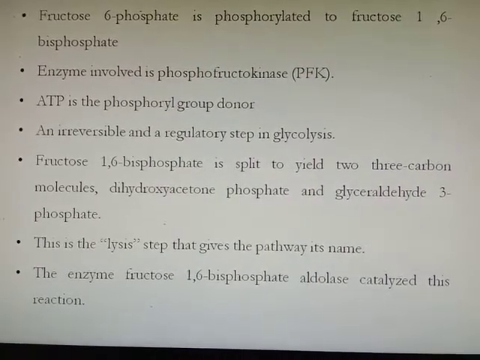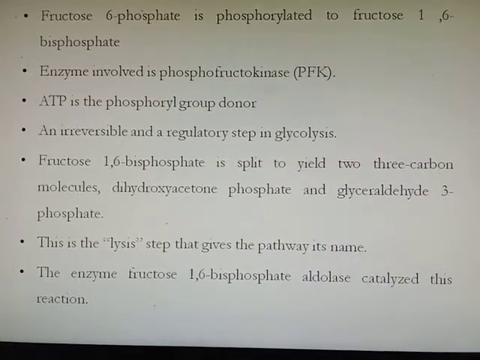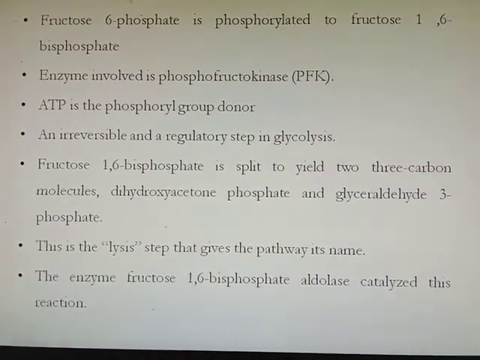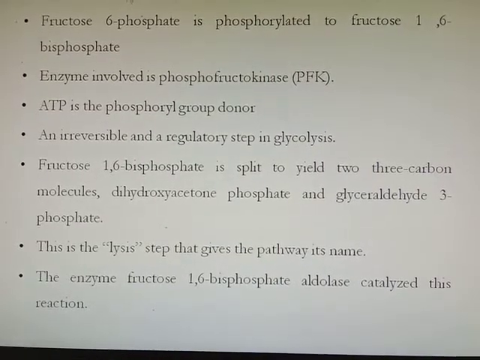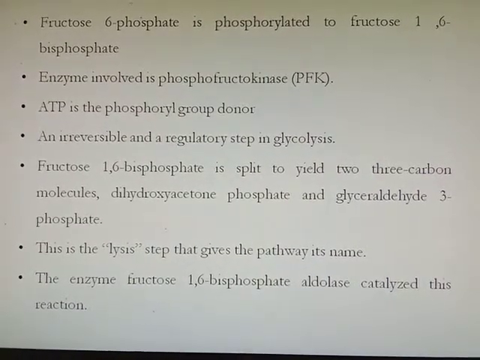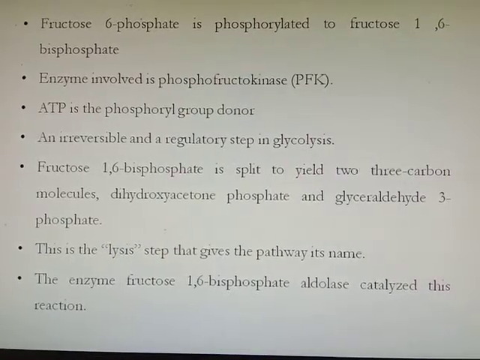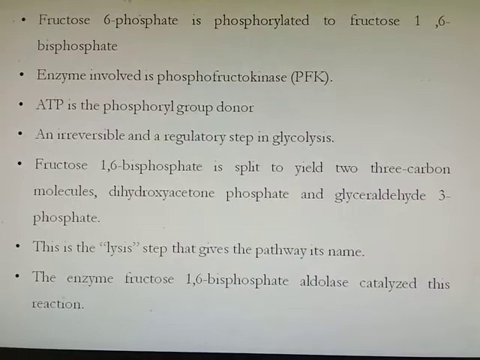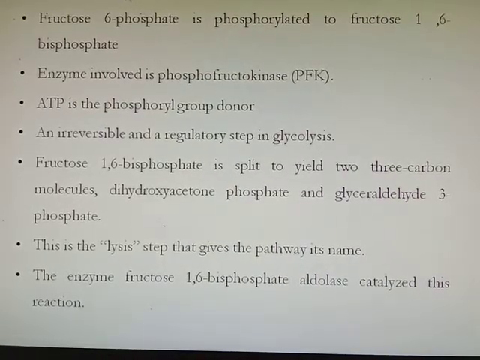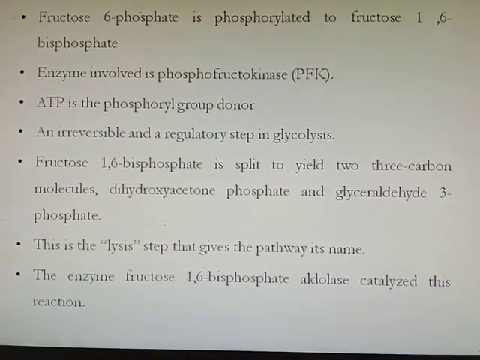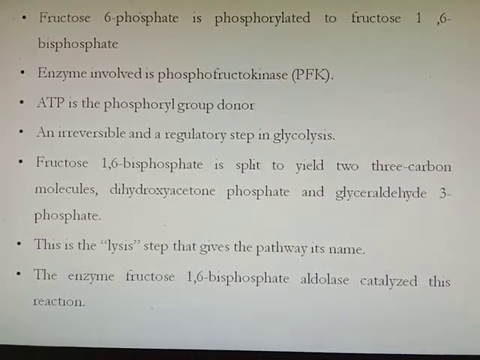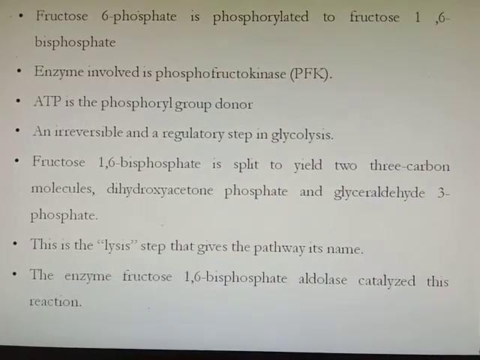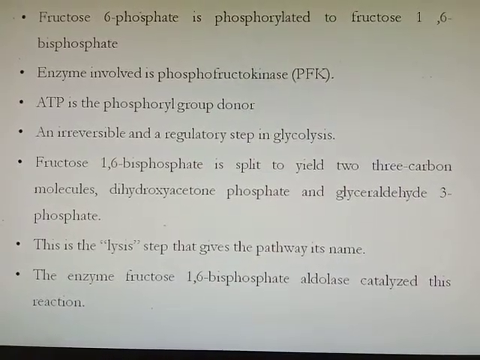So the fructose 6-phosphate formed again gets phosphorylated at the first carbon and forms fructose 1,6-bisphosphate. The enzyme involved in this reaction is phosphofructokinase, and it is also an irreversible step because ATP is providing the phosphate group, ATP is utilized. It is also the regulatory step or rate limiting step in glycolysis.